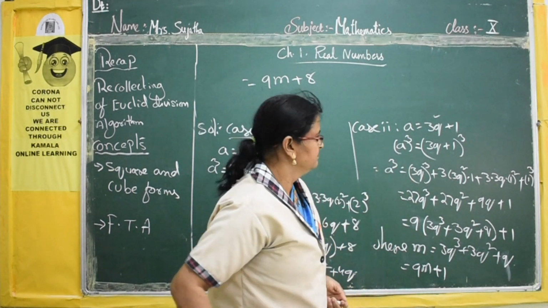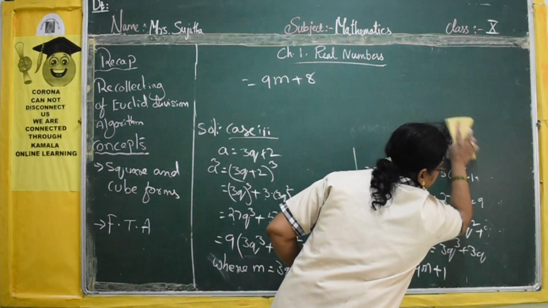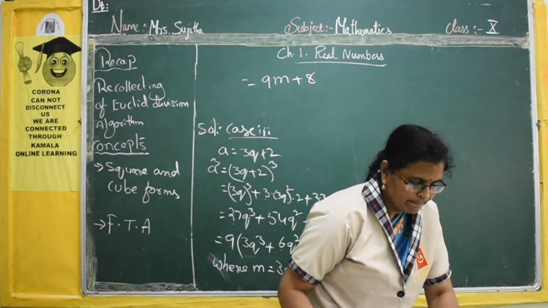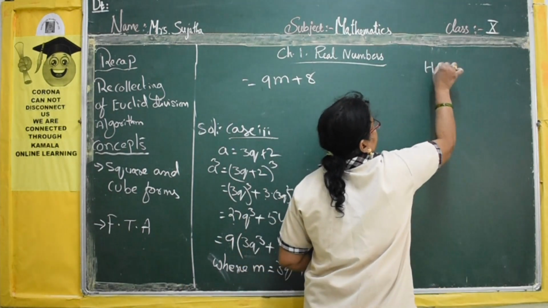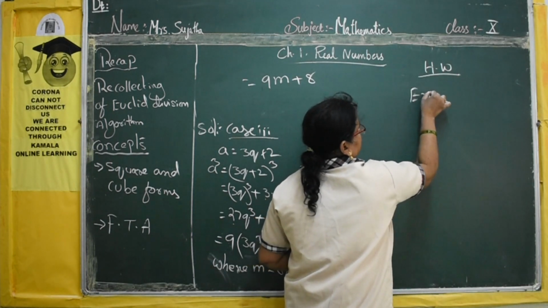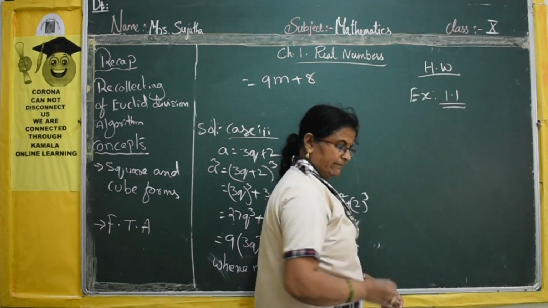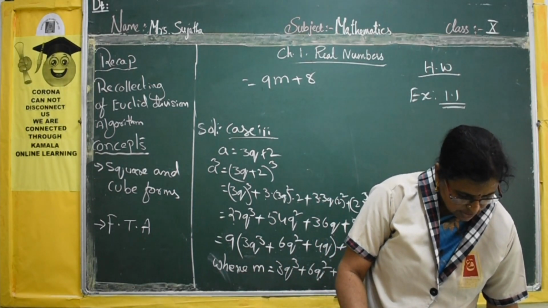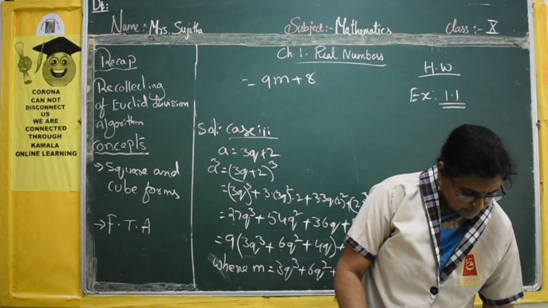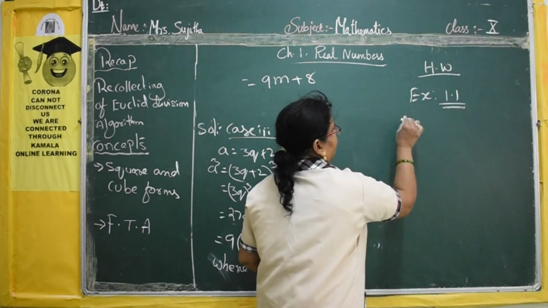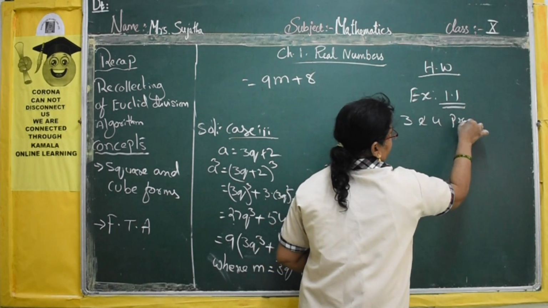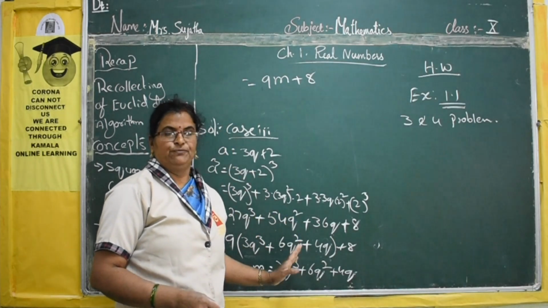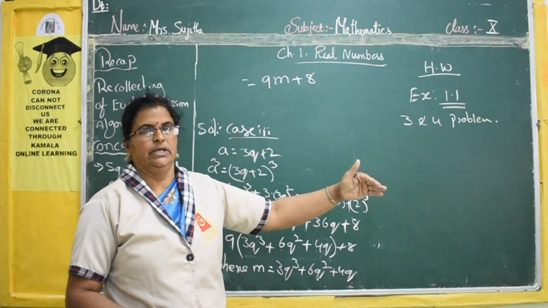Now your homework. Homework: Exercise 1.1. Already you did the first and second, no? Now third, fourth and fifth. Fifth I will explain. Third and fourth you can do. Third and fourth problems. Already I explained the third and fourth with examples. By that only, see that one and do this.